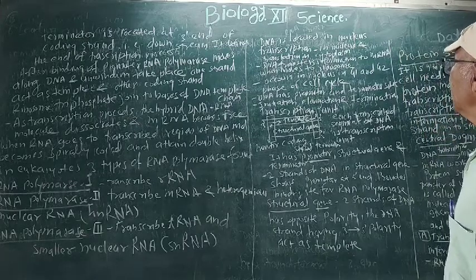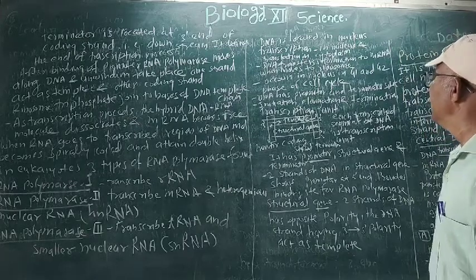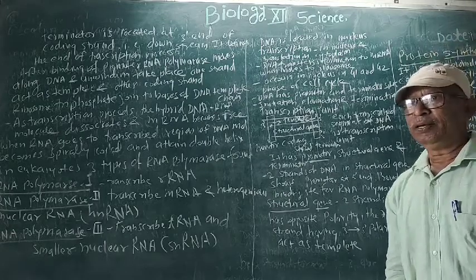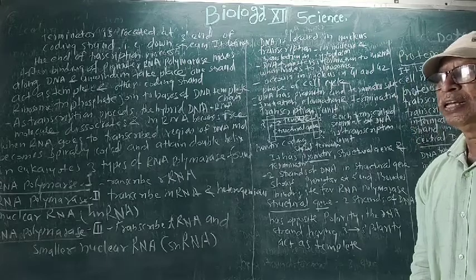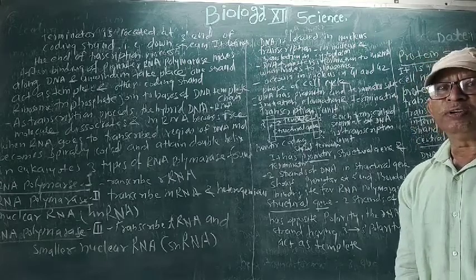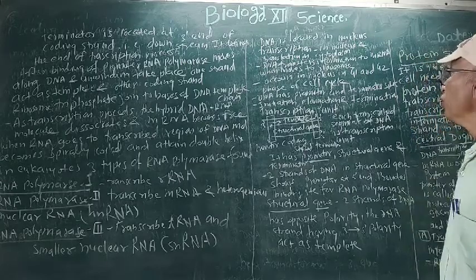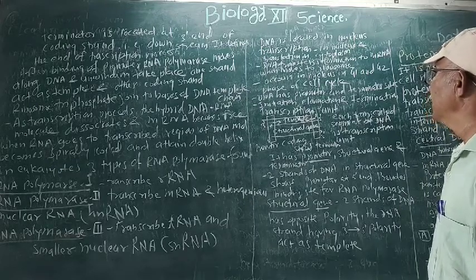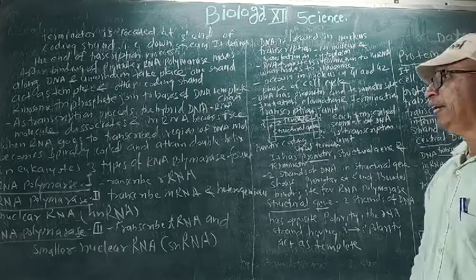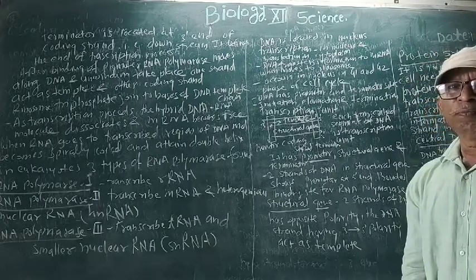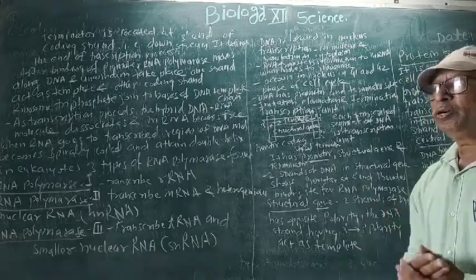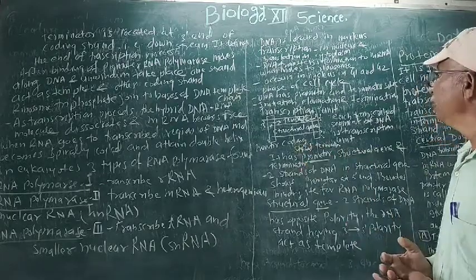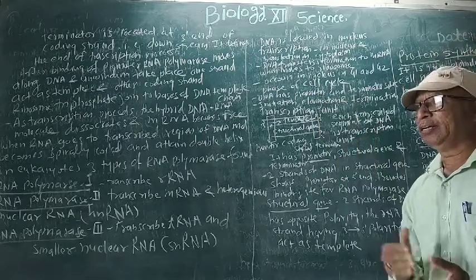It occurs in the nucleus in the G1 and G2 phases of the cell cycle, that is, the gap 1 and gap 2 phases. Here we can study that it has two sites, the DNA promoter and the DNA terminator site. Promoter is to promote or to produce, and terminator is the end of that process.